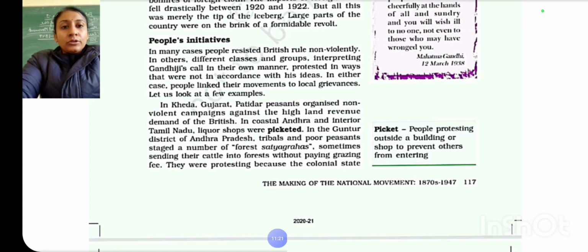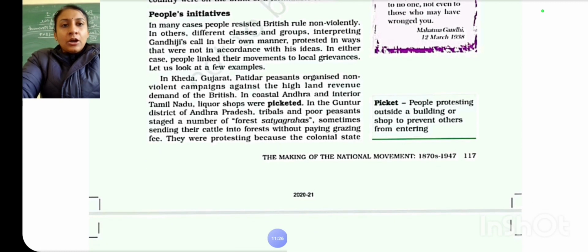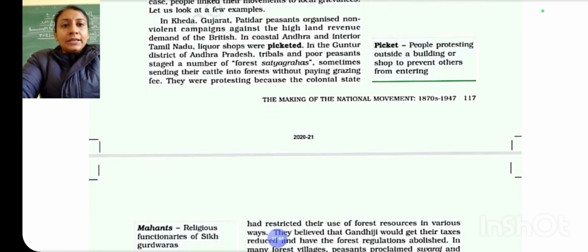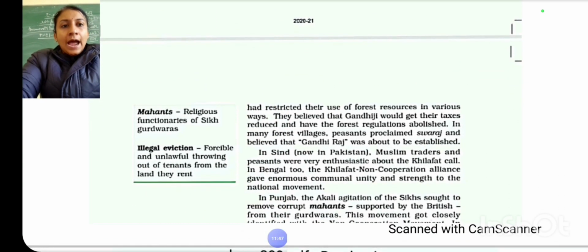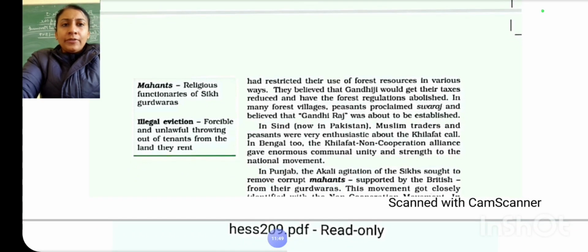In Guntur district also, in Andhra Pradesh, the tribals were in force. The poor peasants all started the forest satyagraha. Now what is forest satyagraha? See, a kind of grazing tax was taken from the tribal people. They had to pay a tax as they sent their cattle to graze in the forest. So they stopped paying this grazing fee. And they used the forest resources in various ways; at that time they were restricted, but now they started using them forcefully.